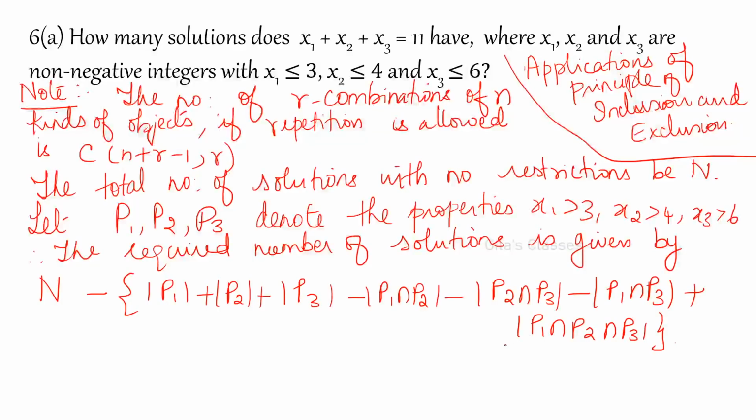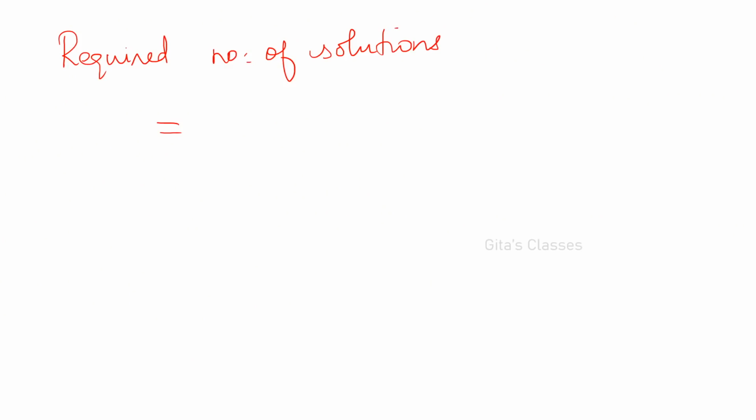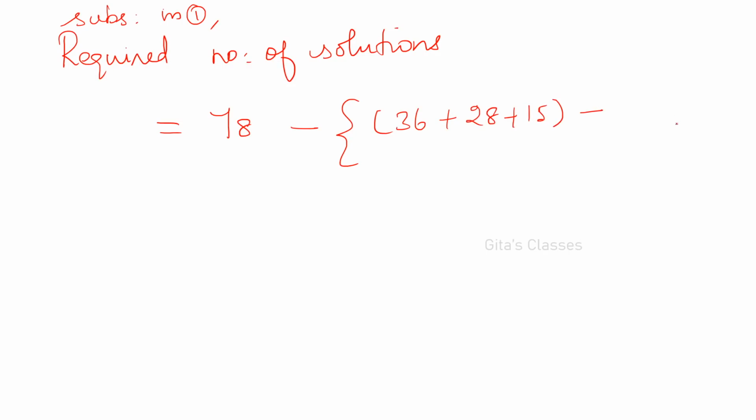Now let us take this as equation number 1. I am going to substitute all these values in equation number 1. Substituting in 1, we get the required number of solutions to be 78 minus of 36 plus 28 plus 15 minus of 6 plus 0 plus 1, plus 0. So the final answer will be 6. This is the answer for this question.